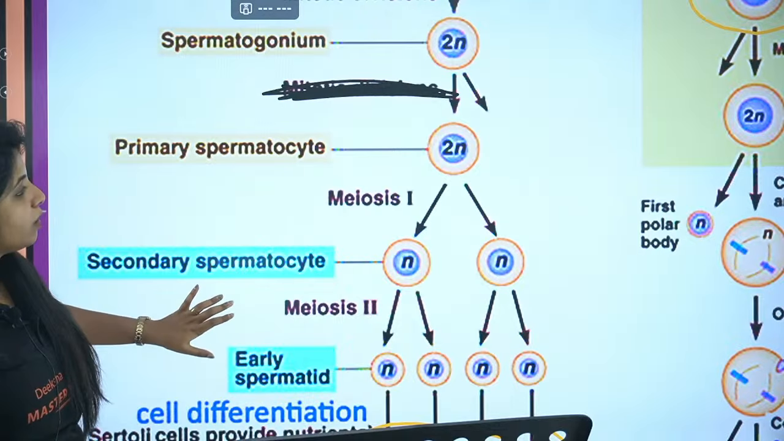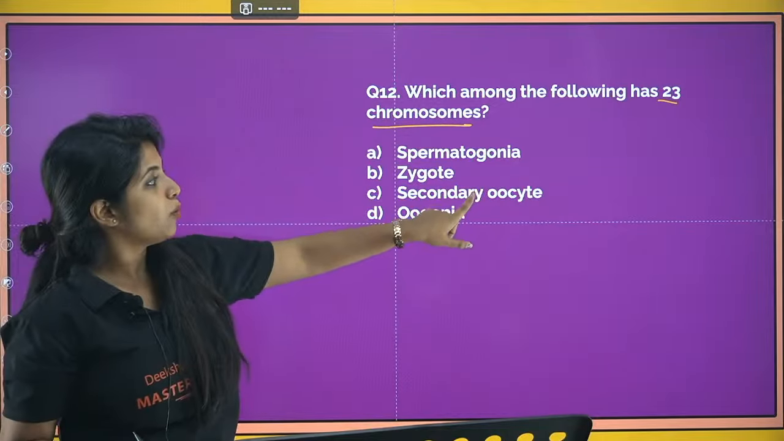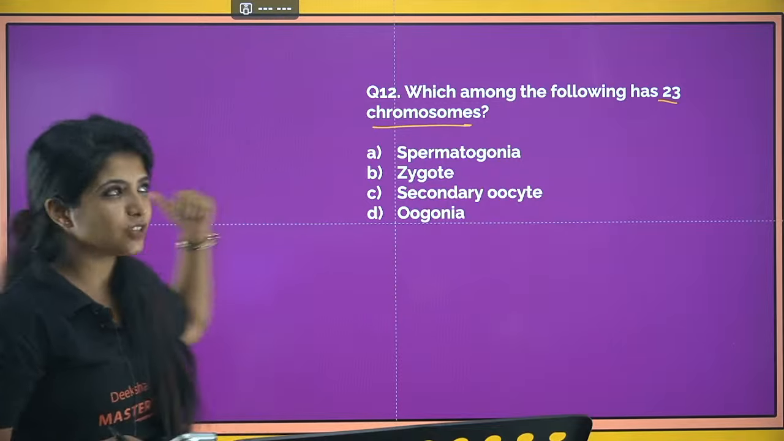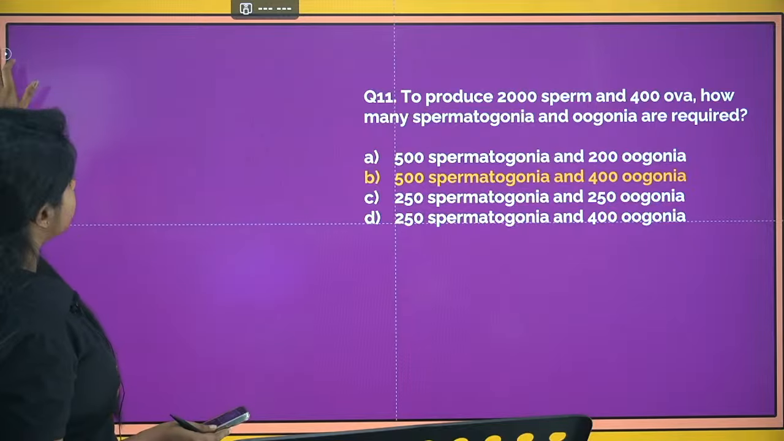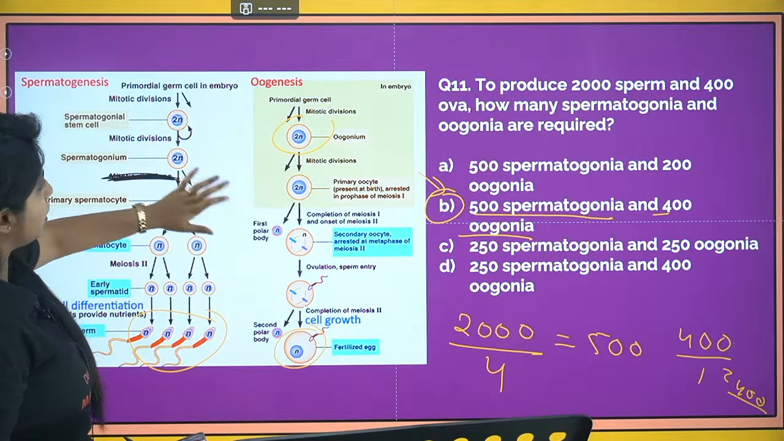So in this question you are asked, which is that stage where you have 23 chromosomes? It is the secondary oocyte. As of now we discussed spermatocyte, but the same thing happens with oocyte also. So if you see over here, you have the oogonium.